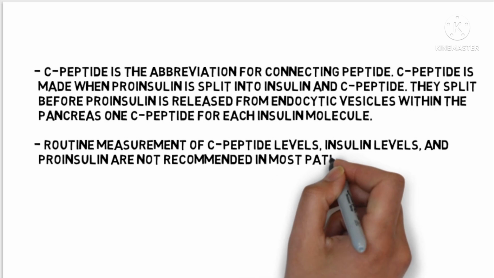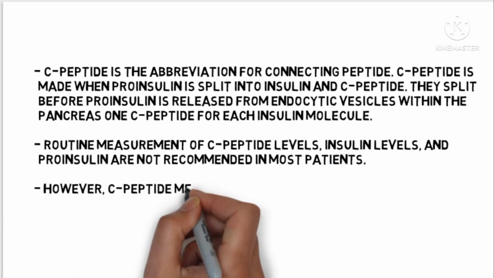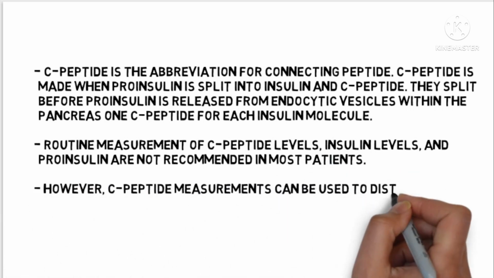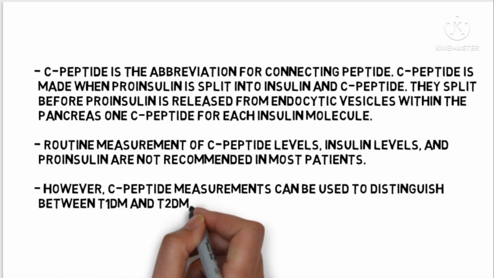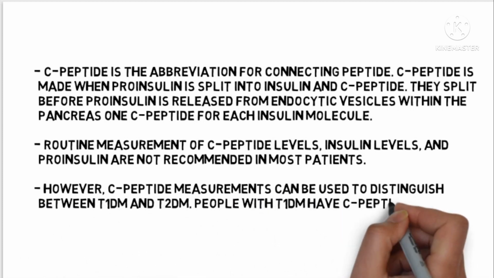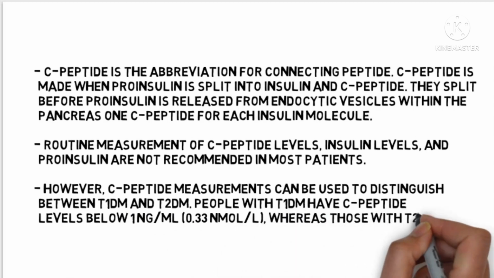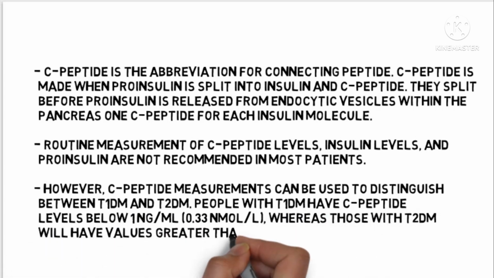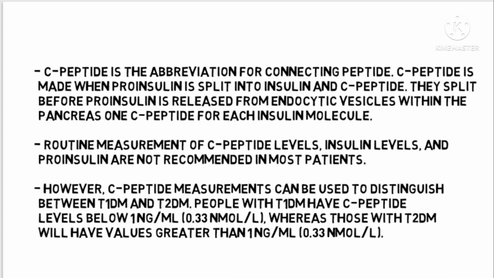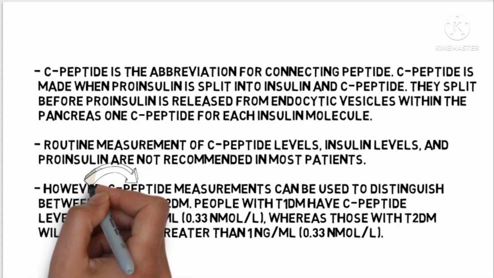However, C-peptide measurements can be used to distinguish between type 1 and type 2 diabetes mellitus. People with type 1 diabetes have a C-peptide level below 1 nanogram per ml, and those with type 2 diabetes will have a C-peptide value greater than 1 nanogram.